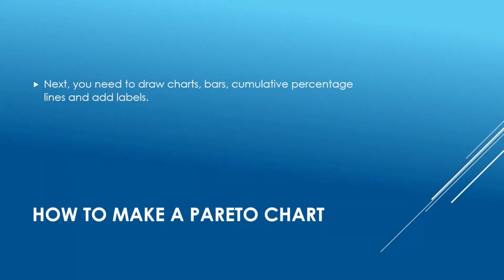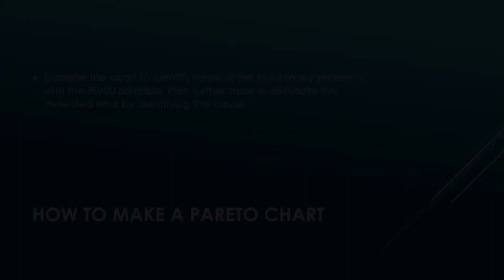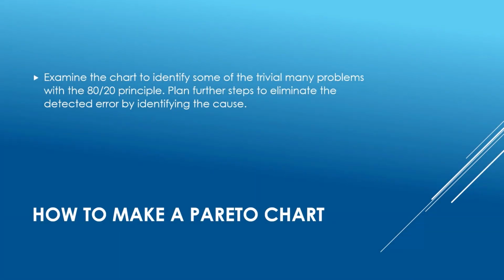Next, you need to draw the chart, bars, cumulative percentage line and add labels. Examine the chart to identify the vital few problems from the trivial many with the 80/20 principle. Plan further steps to eliminate the detected error by identifying the cause.